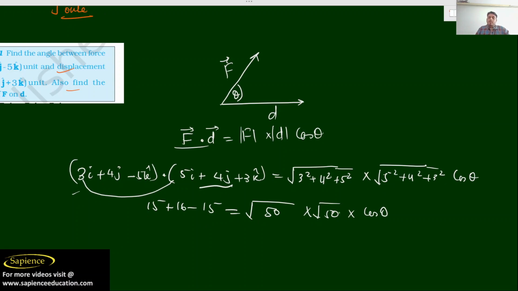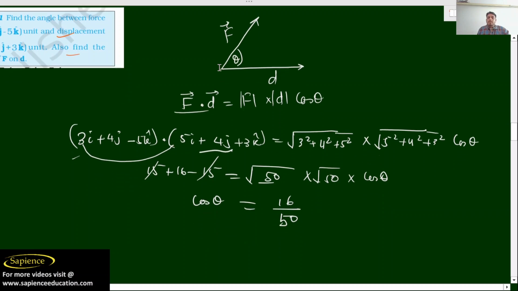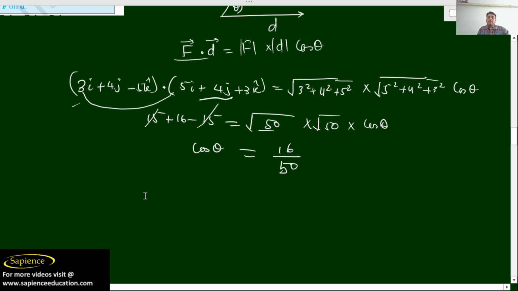So if I talk about cos theta, cos theta is equal to how much? This 15 got cancelled. So root 50 into root 50 will be 50. So basically cos theta is equal to 16 by 50. Okay, understood? So we have got angle theta. So theta will be equal to cos inverse of 16 by 50. I hope you have understood.